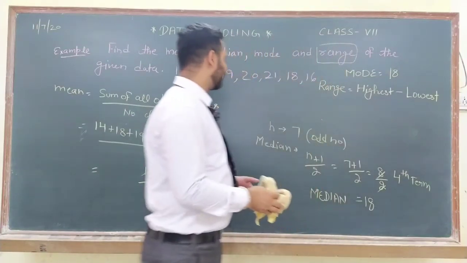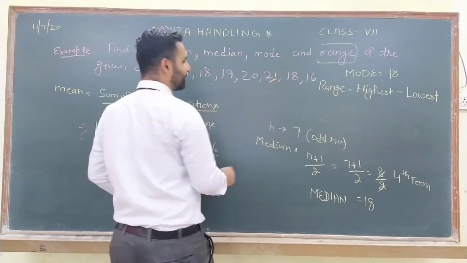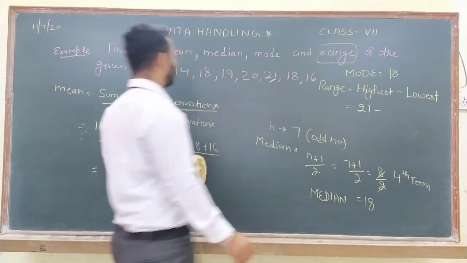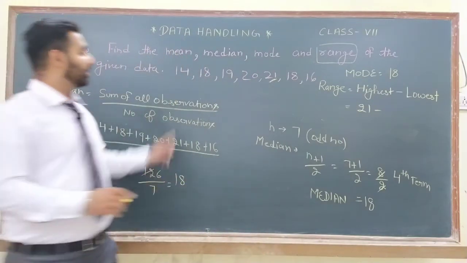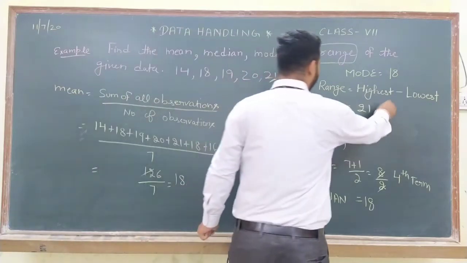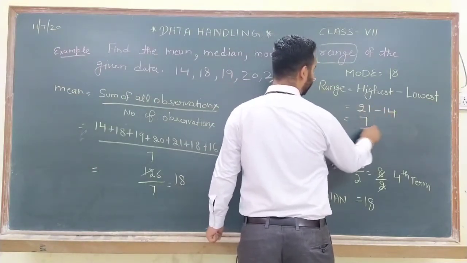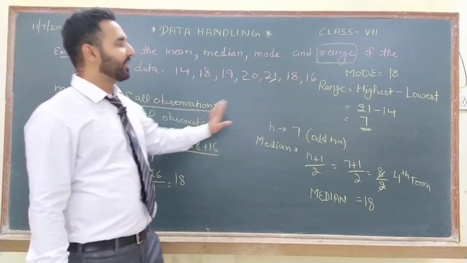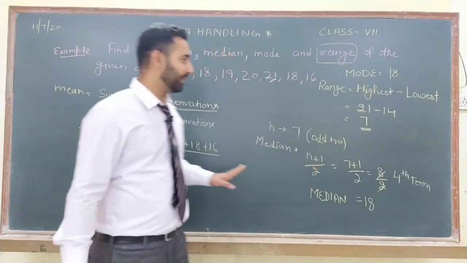So which is the highest observation here? You can check, 21 is the highest observation, minus the lowest, which is 14. So 21 minus 14, range will be 7. The range of the data is 7. Formula for range: highest observation minus lowest observation.